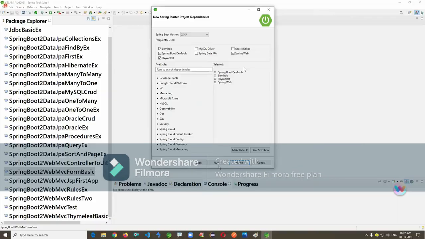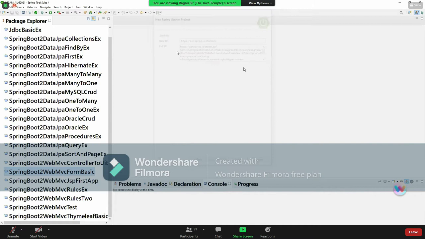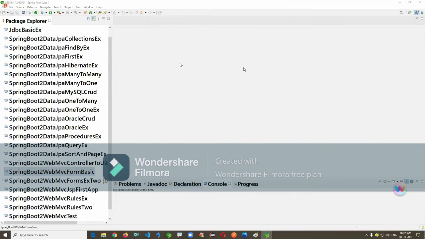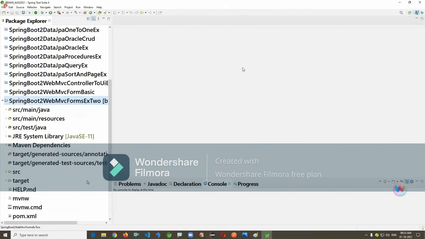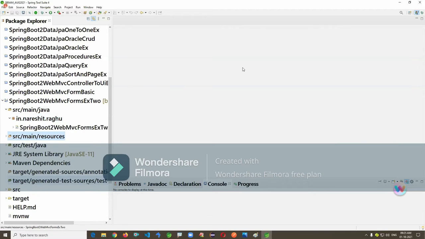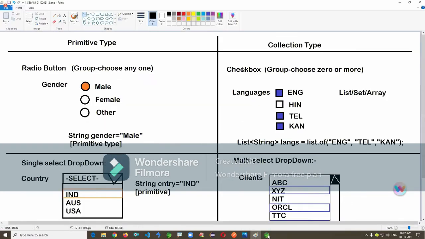Creating the application. Okay, it got created here. So I'm taking such an example here.